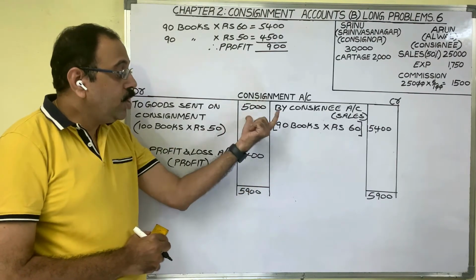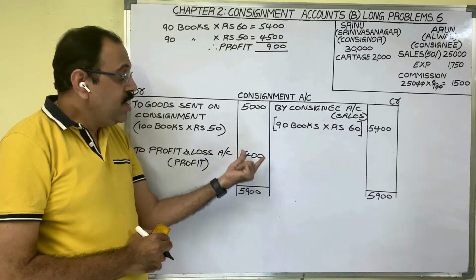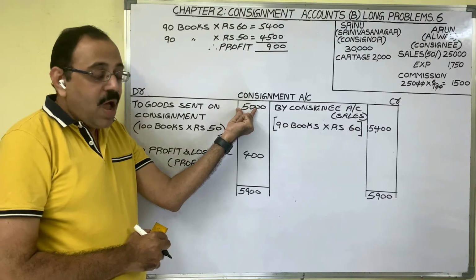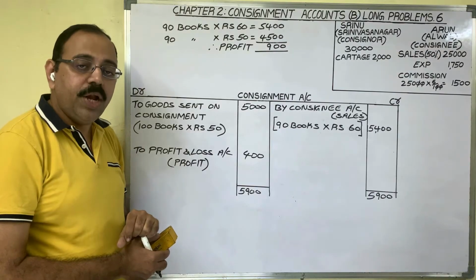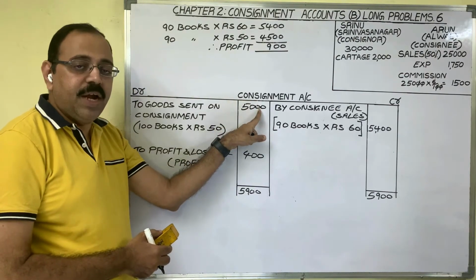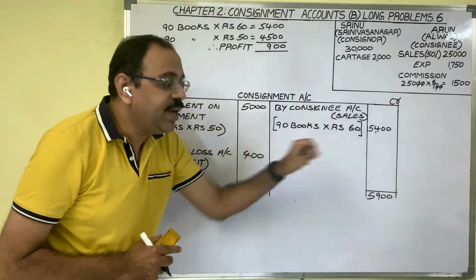So if you want to know the correct profit of consignment business, then from the goods sent on consignment value, we should reduce the unsold stock value. How to reduce? As goods sent on consignment is debited, the unsold stock value in this amount should be credited.